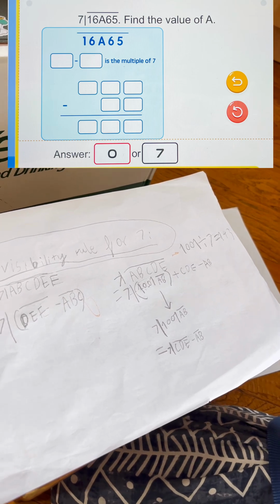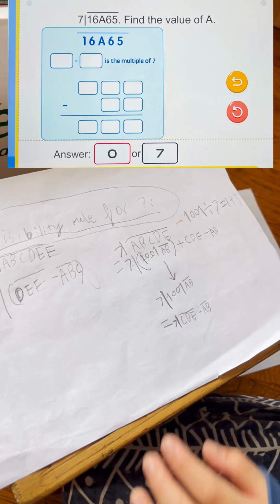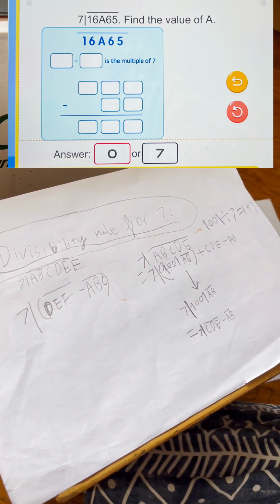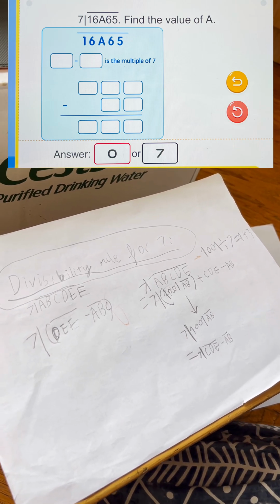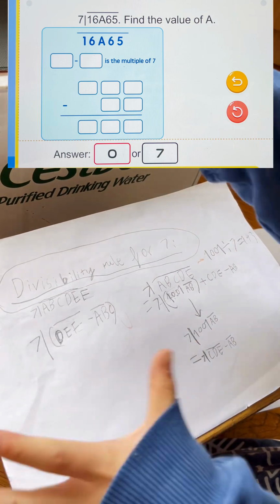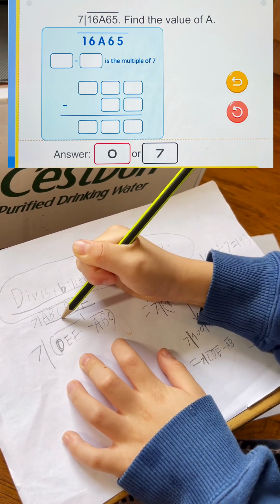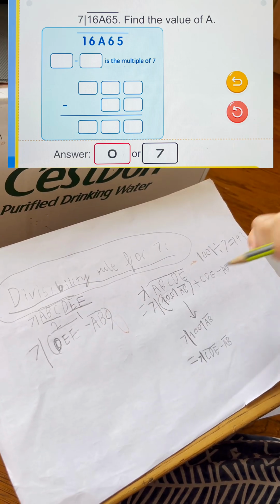you count from right to left. You count every 3 digits and make it a section. So in this case, it's D, E, F and A, B, C, and those are sections. If you want, you can number them out. D, E, F is the first section, A, B, C is the second section, and then you can use those numbers.